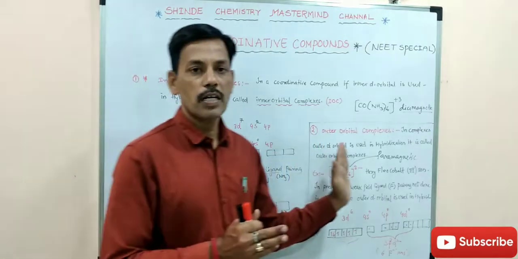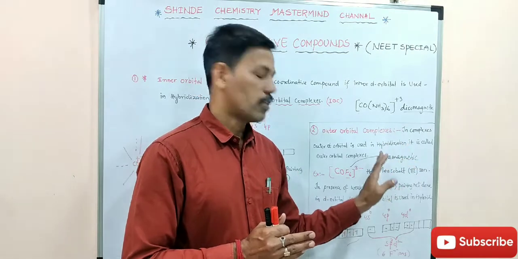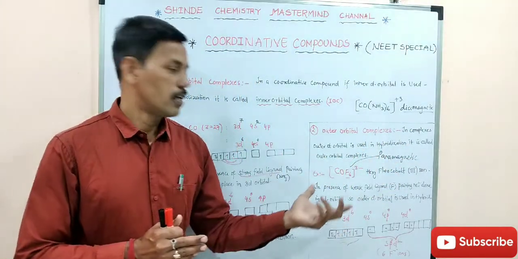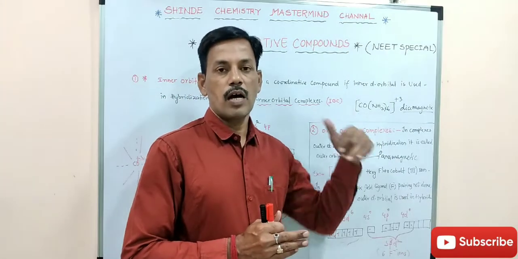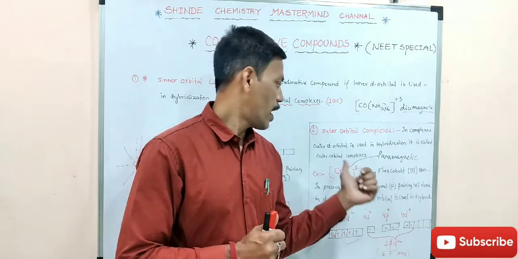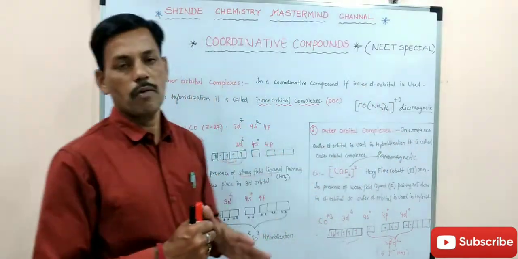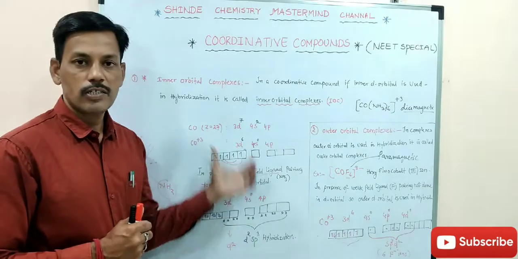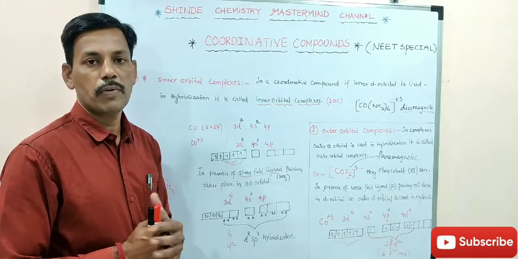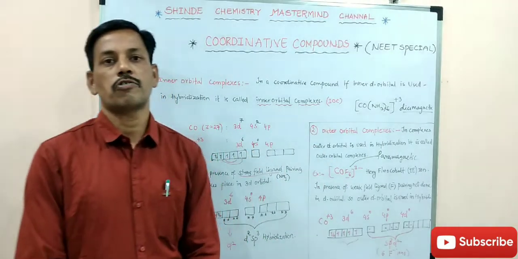If a weak field ligand is attached to the metal ion, pairing is not possible, and the outermost d orbital is used for the hybridization, forming outer orbital complexes. So in this topic we come to know the hybridization of complexes as well as the magnetic properties of the complexes. I hope that you understand this topic.